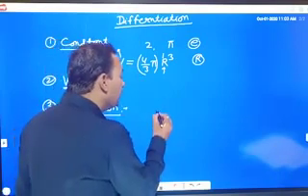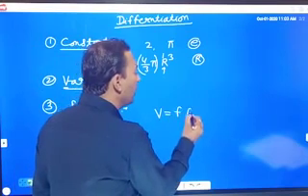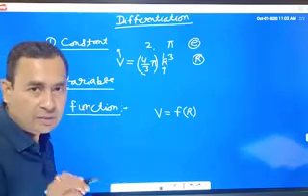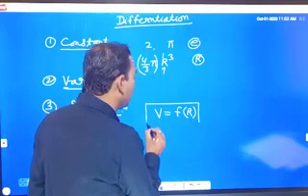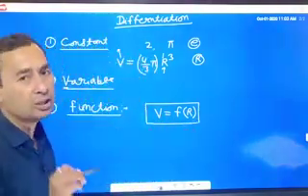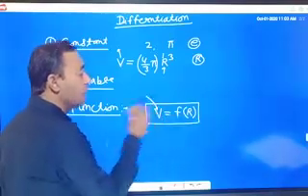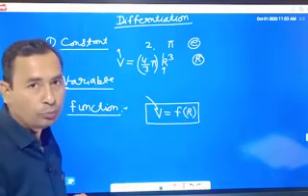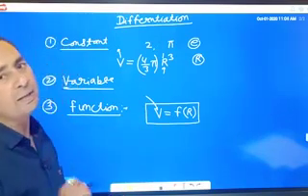So we can say that the volume of any sphere is a function of the radius of that sphere. कोई भी स्फीयर है, उसका जो वॉल्यूम है वो उसके रेडियस का फंक्शन होगा.